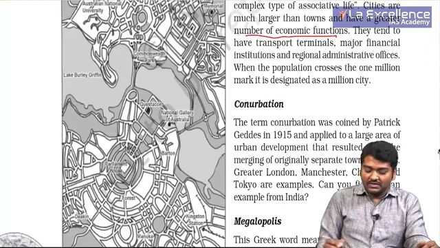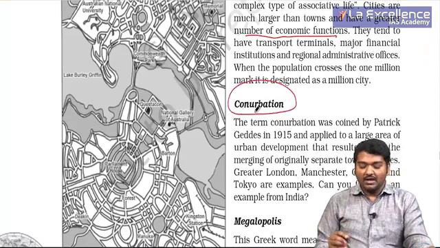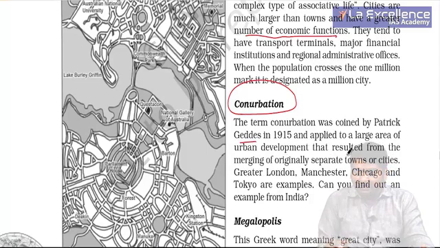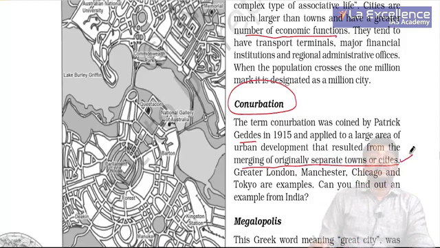Then you come to what is called conurbation, that is, a term coined by Patrick Geddes and applied to a large area of urban development that resulted from the merging of originally separate towns. Hyderabad and Secunderabad is the best example for this.